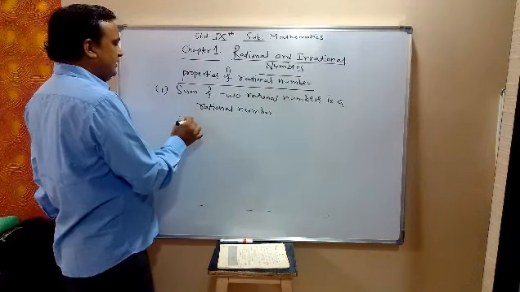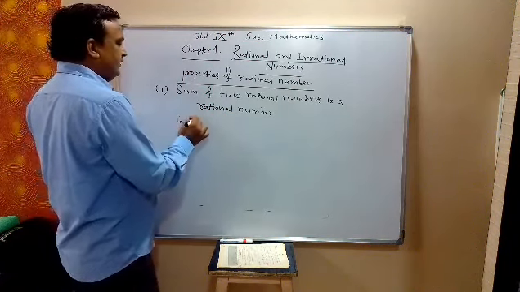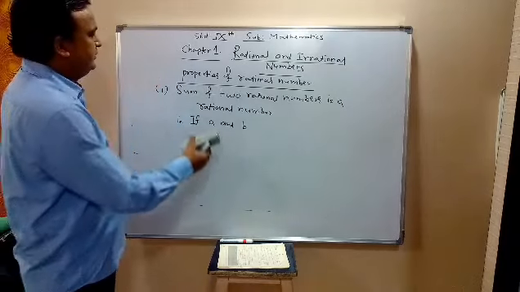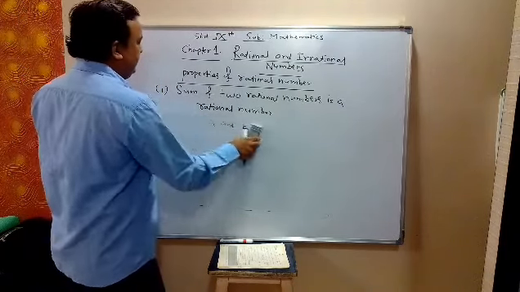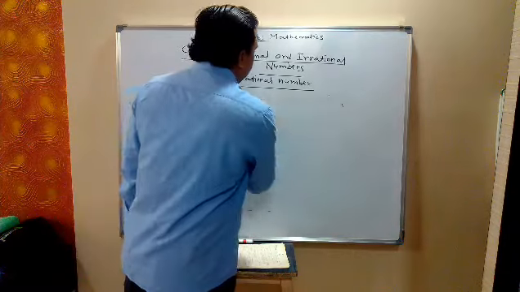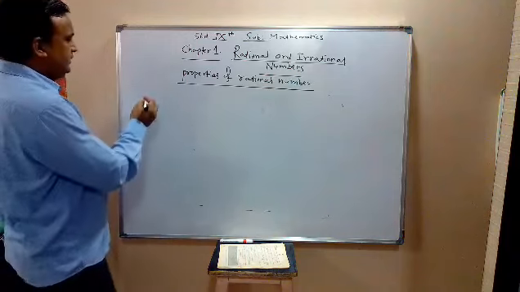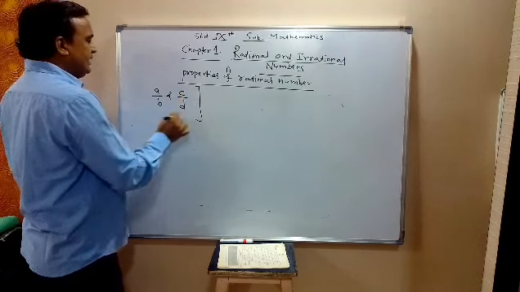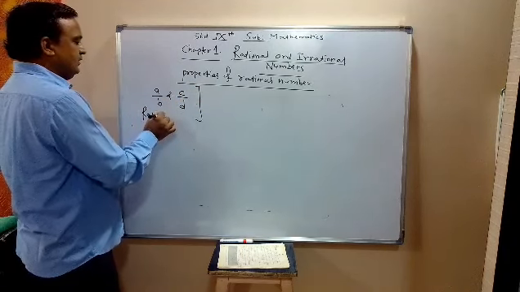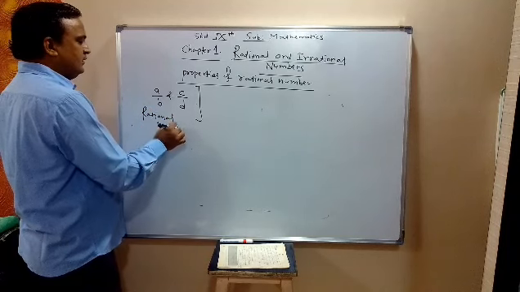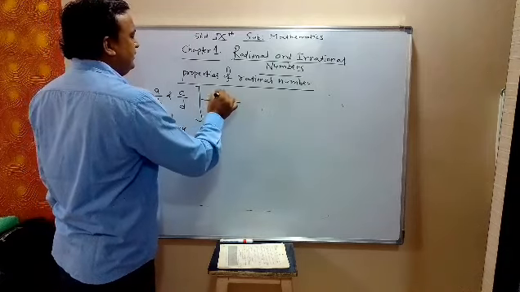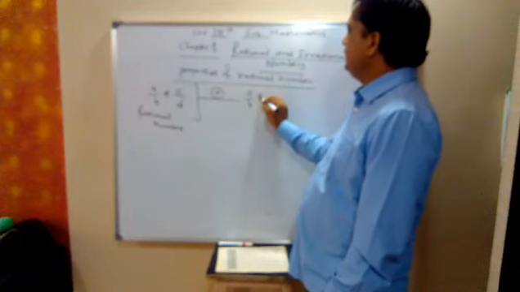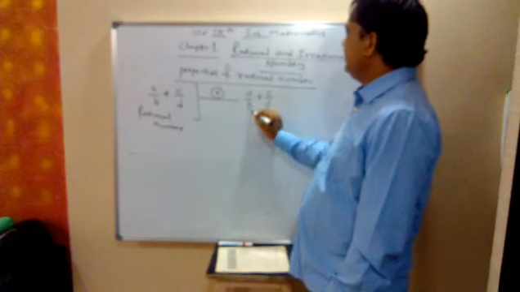That is, if A by B and C by D are two rational numbers, then with respect to addition, A by B plus C by D is again a rational number.